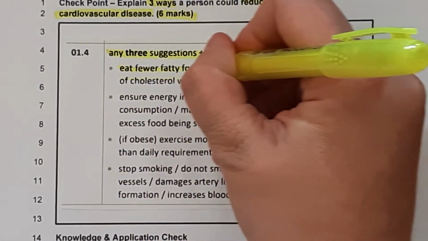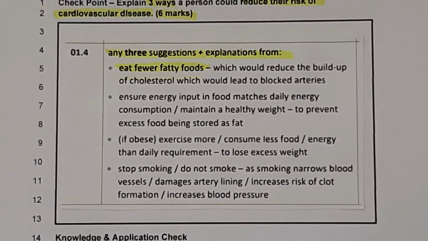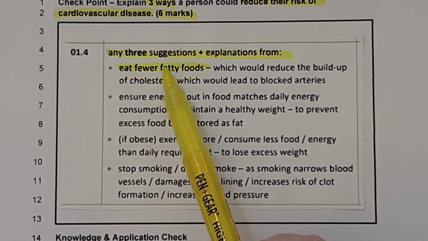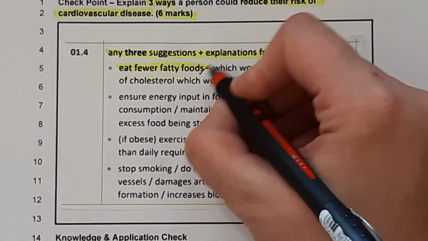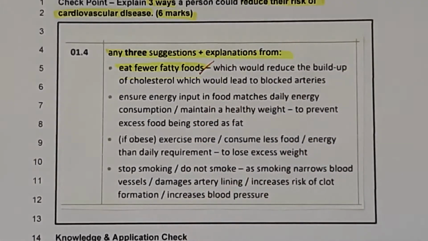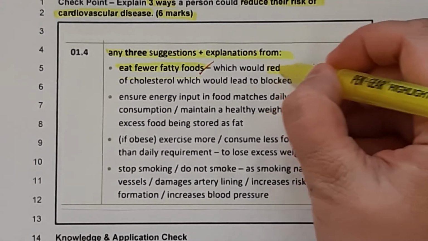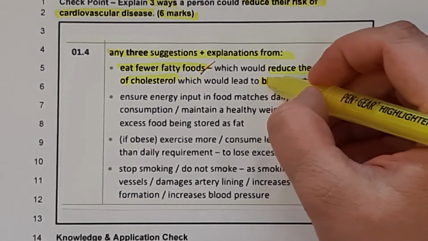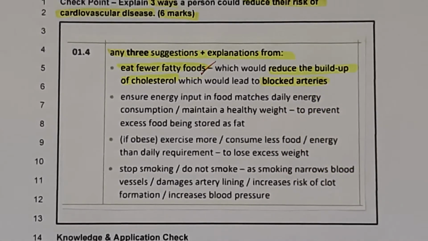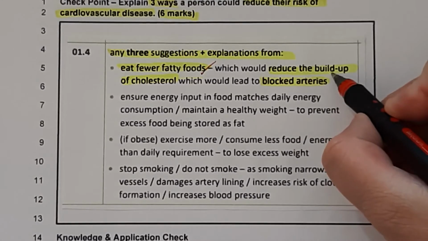It might be improved diets, low cholesterol foods, any of those sorts of suggestions. And then the explanation is the 2nd mark, so that's 1 mark. The 2nd mark is to explain that it would either reduce the buildup of cholesterol or that it would prevent or reduce the blocked arteries. Ideally, you've written both. So that's your 2nd mark there.